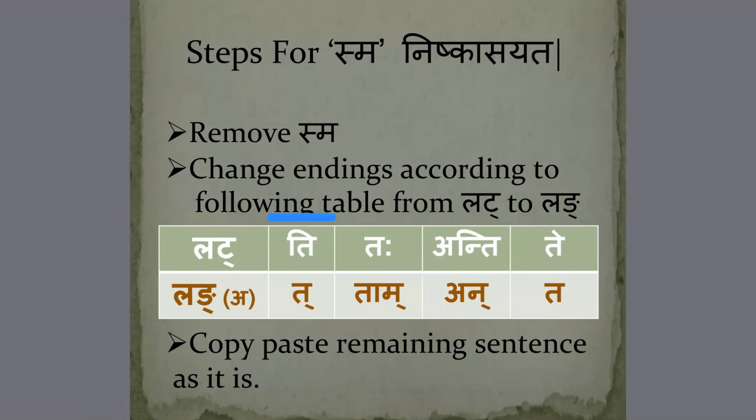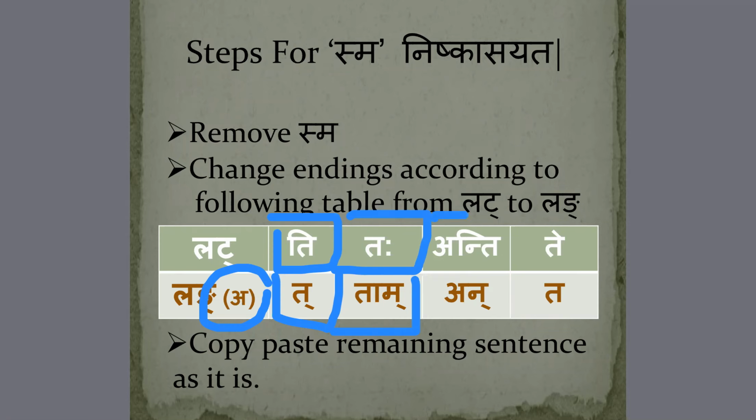So if sma comes with t, pathati sma, my answer will be apathat, because in every word we have to add a. It is given over there. If the sentence is pathatah sma, what do I have to do? Apathatam. If pathanti sma is there, I have to use apathan. And if the sentence is labhate sma, I have to use alabhat.